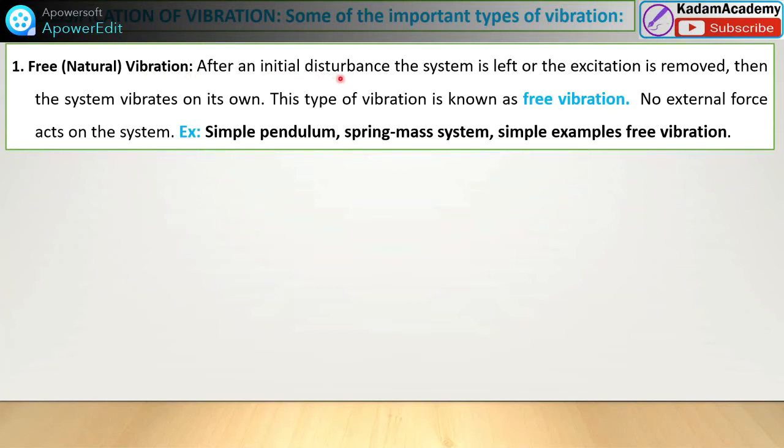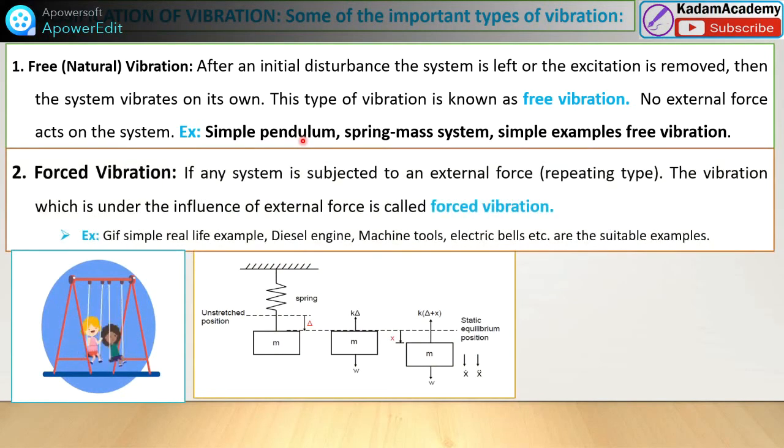After an initial disturbance, if any system has some initial disturbance and then is left, or the excitation is removed, what will happen to the system? It will vibrate on its own. After the removal of the excitation force or disturbance, the system vibrates on its own. This type of vibration is free vibration. No external force acts on the system after the removal. Once it is applied, it is removed. Some examples are the simple pendulum and the spring mass system.